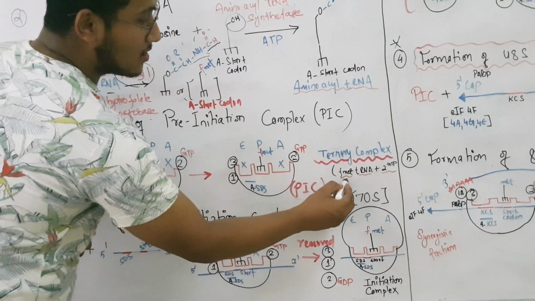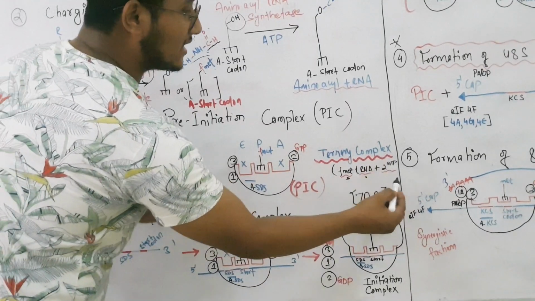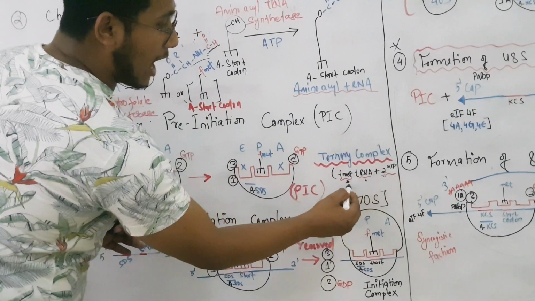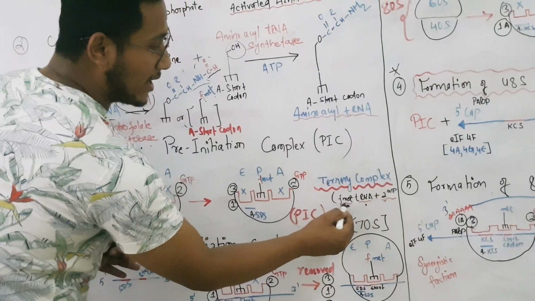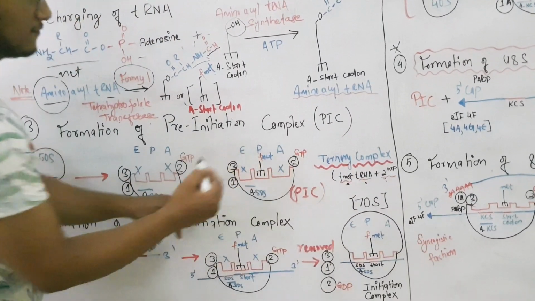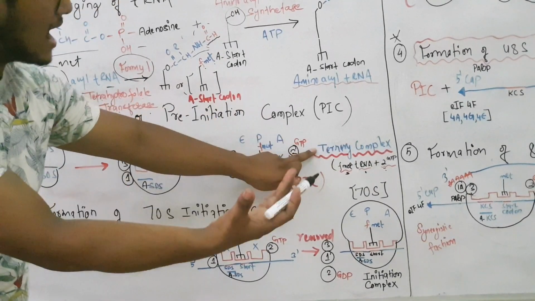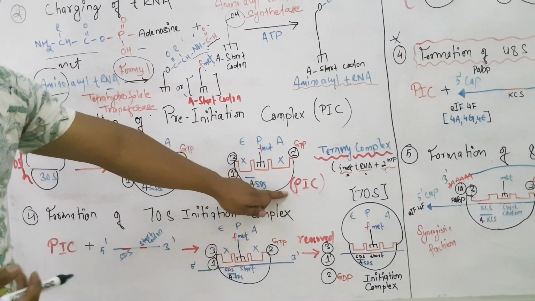Now, see, this tRNA has formylated methionine, and along with it comes 2 GTP. This is initiation factor 2. So how many components are there? 1, 2, 3. Therefore, it is called a ternary complex. So whenever you have a ternary complex sitting over this small subunit of the ribosome, this ternary complex acts as a marker of the pre-initiation complex. So this is how the pre-initiation complex is formed.